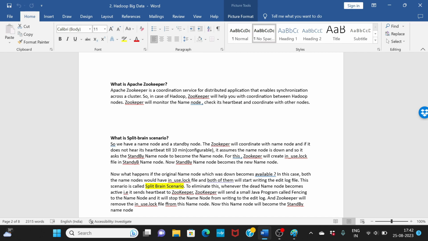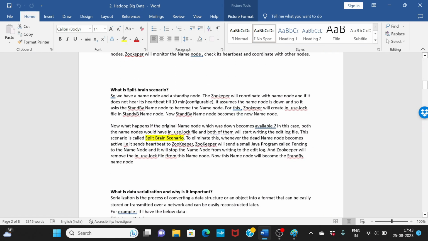And not only Hadoop, there are many other services like Kafka where Apache Zookeeper is being used. So Zookeeper is basically for the coordination service. Okay. Now, what is split brain scenario? This is a question which is not asked too frequently, but it's a very important question.